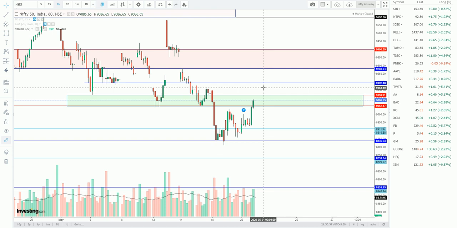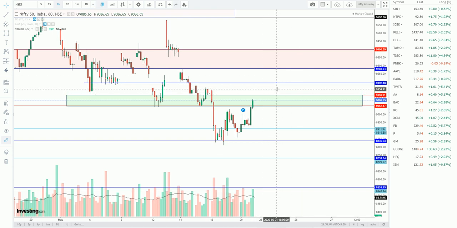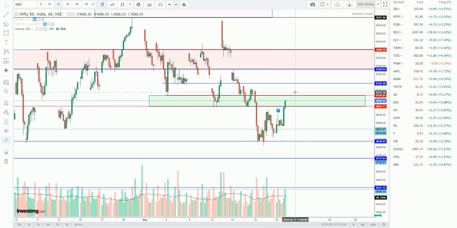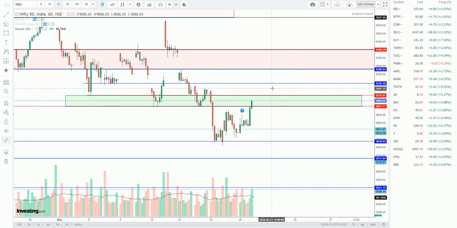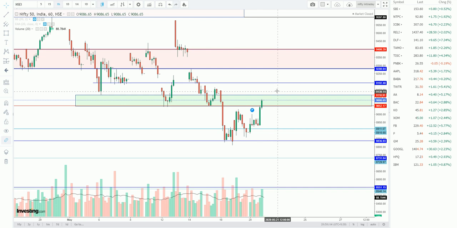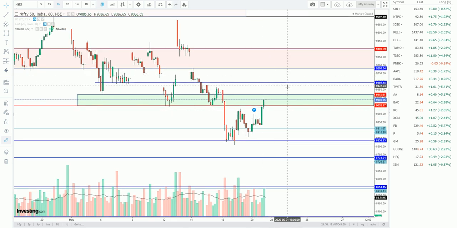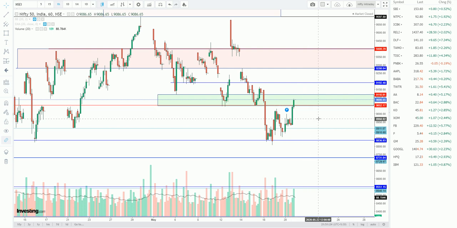But before that, we need to see the closing, on a closing basis, whether it can close above this level or not. Only by closing above this level can we see an up move, but without that we cannot conclude that it is an up move, because as it is a speculative move, tomorrow's trading will be more of an area in this white zone only. So that is what is visible from the option chain and other data.